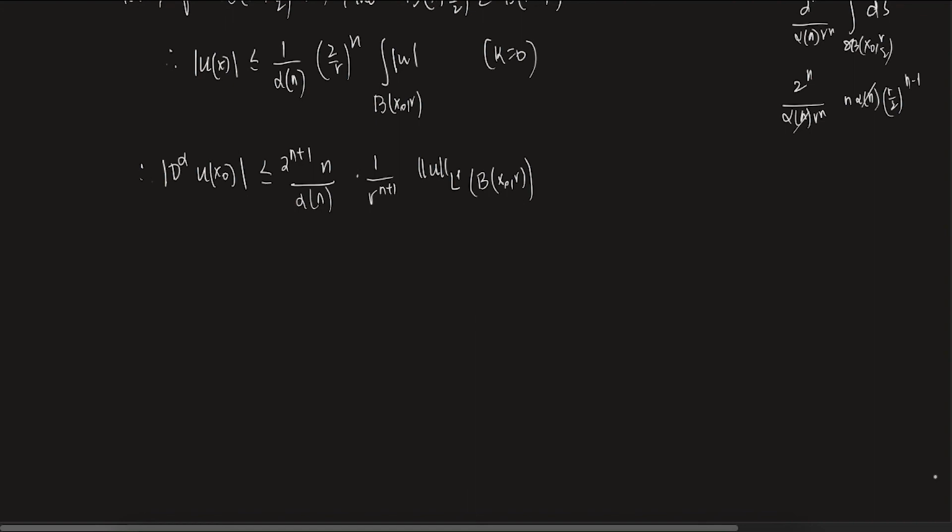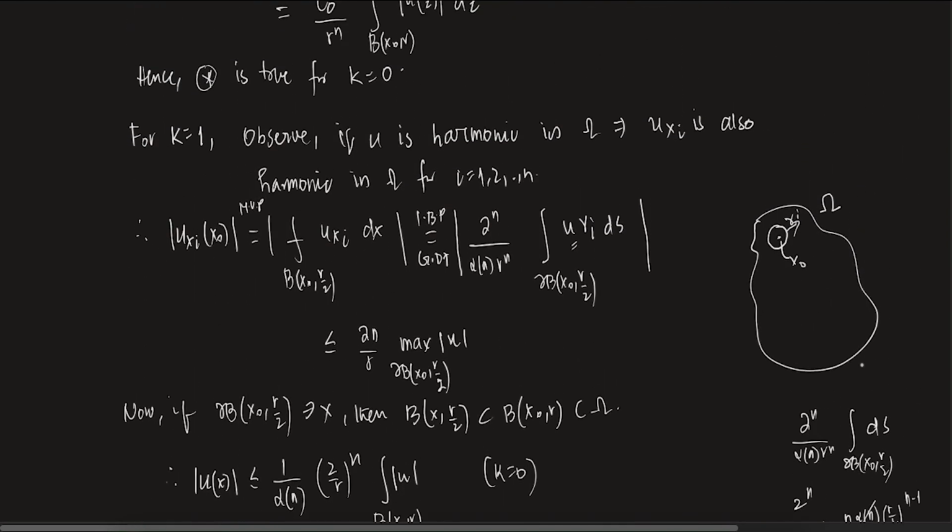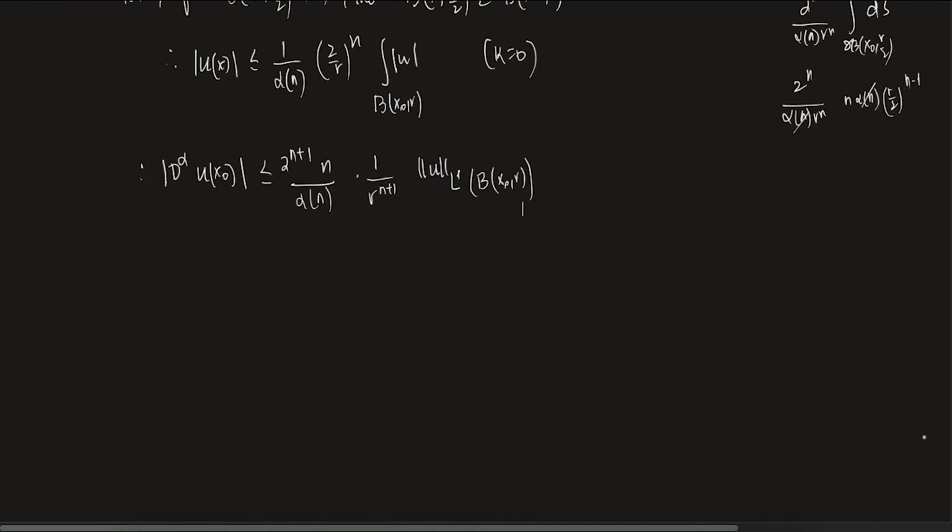Now what you need to do is prove it for an arbitrary k. I have proved m equals 0 by the mean value property, and m equals 1 we proved. Now we just have to show it for m equals an arbitrary k. This is exactly the same thing as whatever we did earlier. The exact idea we used for k equals 1 will work. So I'm going to skip this part.